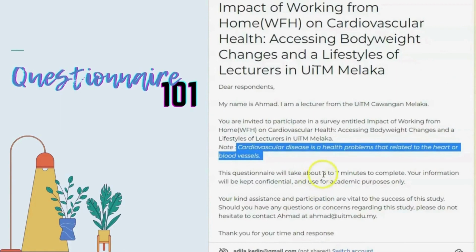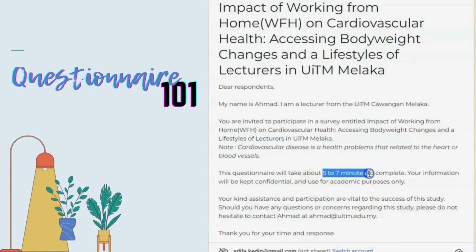And then don't forget to mention the length or time taken to complete the questionnaire, because this will inform the respondent on how long they should set aside for your questionnaire. And then don't forget to mention the confidentiality of their details, so that again the respondent will feel secure when answering the questionnaire.